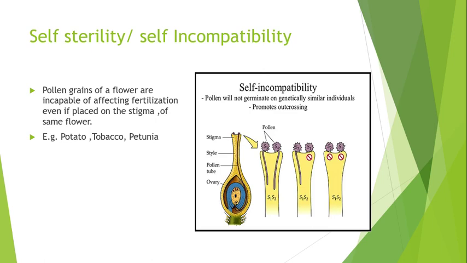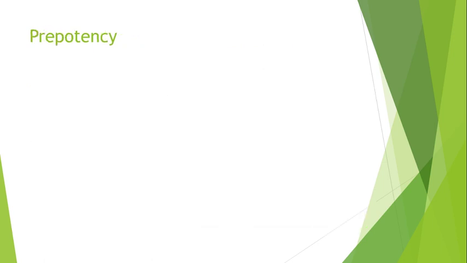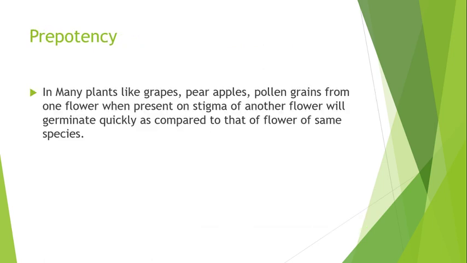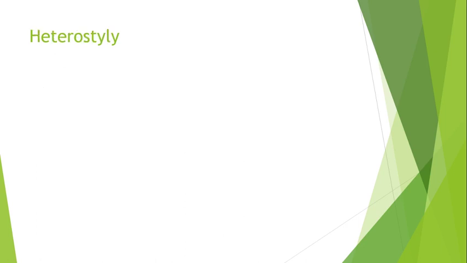The next type is prepotency. In many plants like grapes, pear, apples, pollen grains from one flower when present on the stigma of another flower will germinate quickly. But if it is falling on the stigma of the same flower of the same species, it will not germinate. This is called prepotency. Heterostyly. This is very interesting.